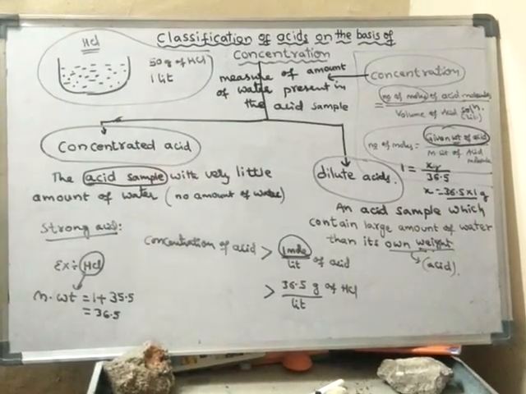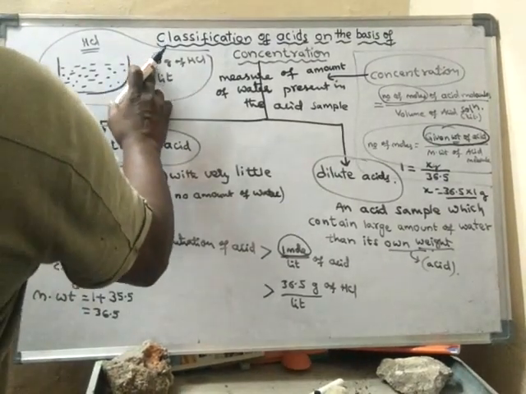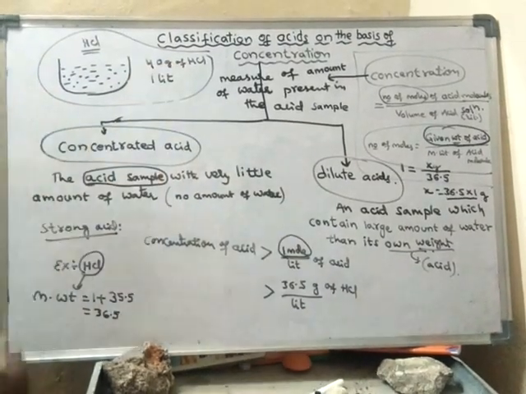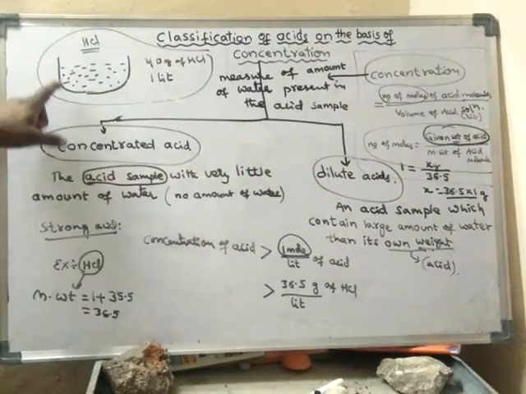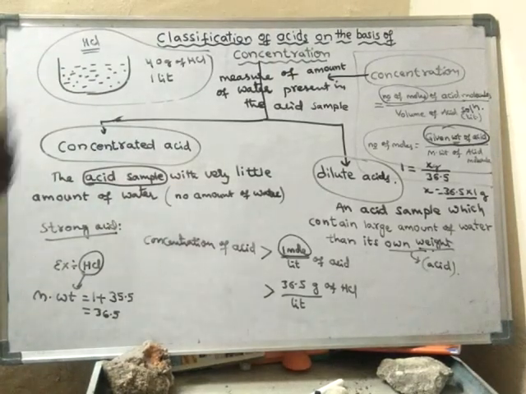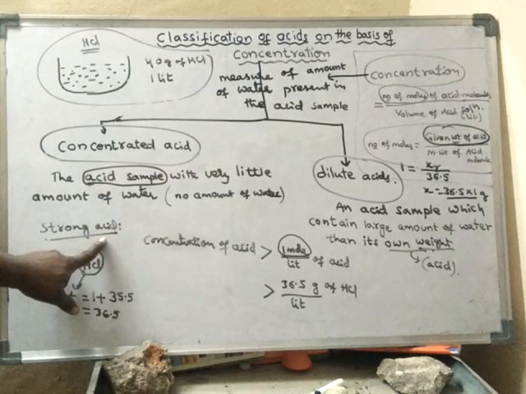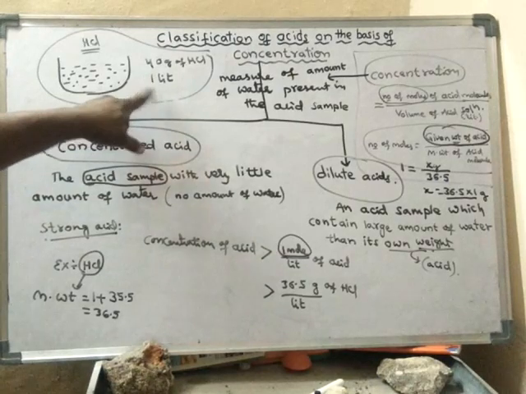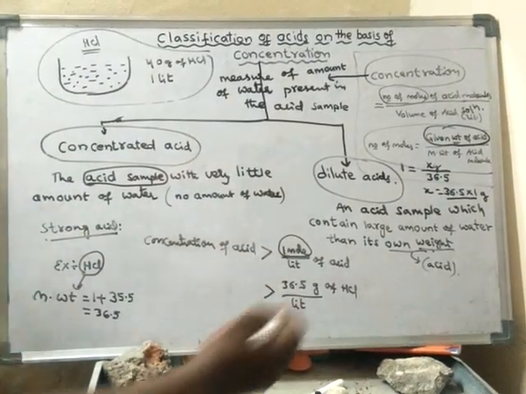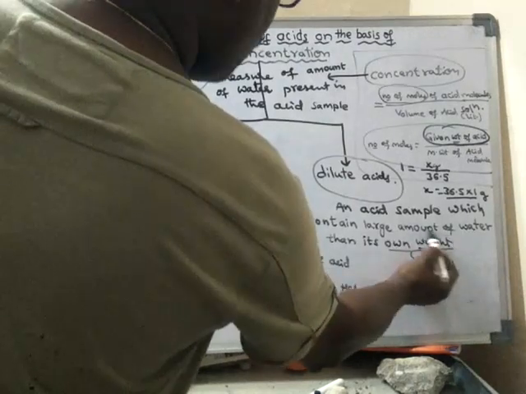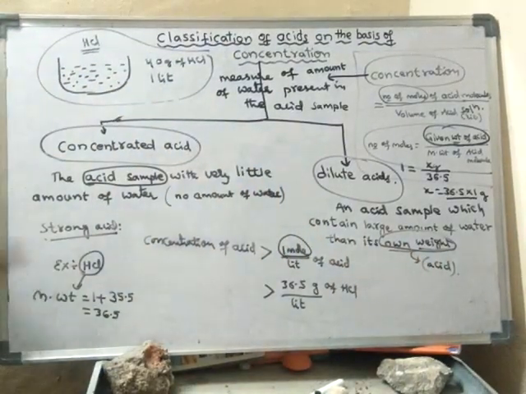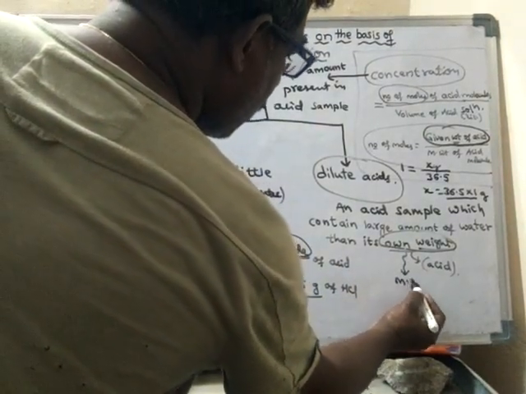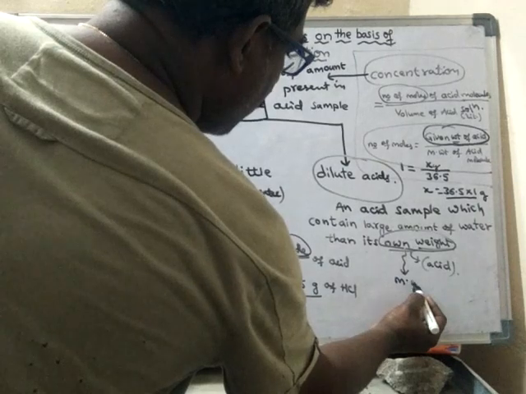Okay? Right. Suppose if I take 40 grams of HCl is present. If 40 grams of HCl is present in this acid solution, then also it is strong acid only. Why? Because it is more than 36.5. See here it is given as own weight. What is the own weight of HCl? Own weight means its molecular weight.